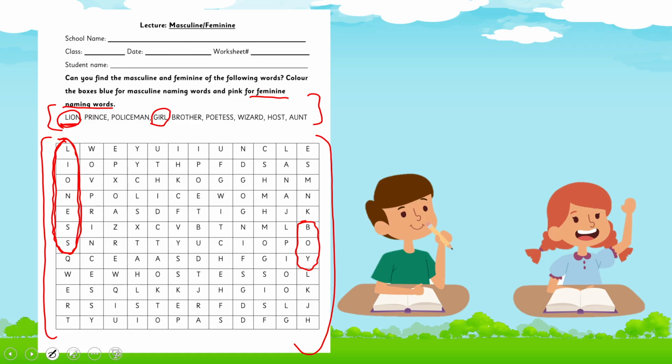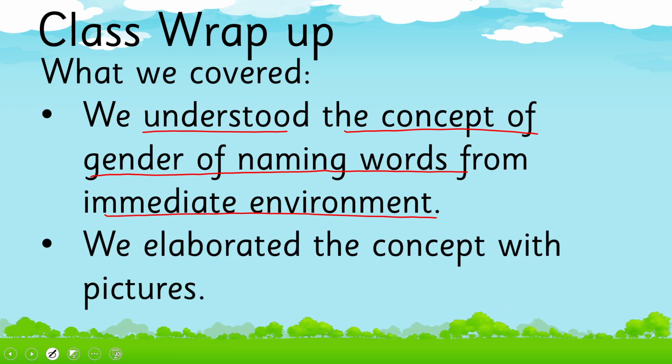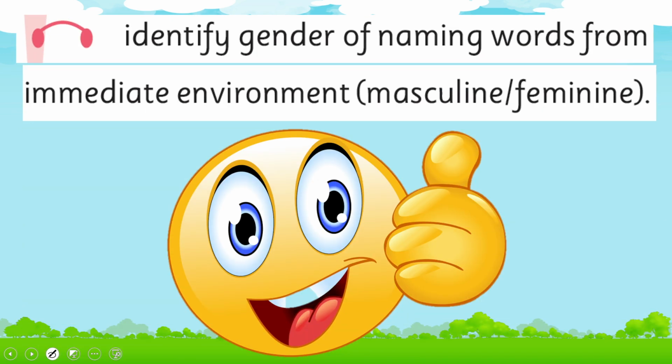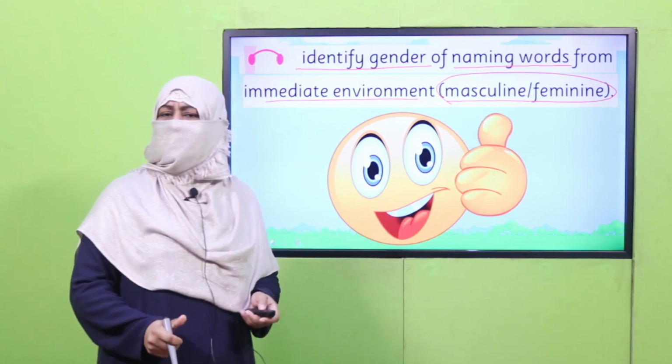So what we have learned today, we understood the concept of gender of naming words from immediate environment, and we elaborated the concept with pictures. So in this way, we achieved our SLO, that is to identify gender of naming words from immediate environment, masculine and feminine. Are we done with it?